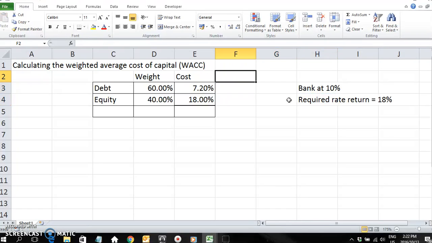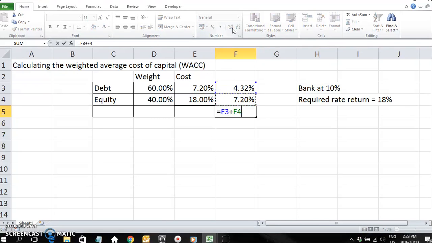Now, how do we calculate the weighted average? If debt is weighted 60%, so slightly more than half, and equity is 40%, slightly less than half. So we apply the 60% weighting to the cost of debt, 7.2%, and then we apply the 40% weighting to the cost of equity. And now you can see the weighted average of both types of funding is 11.52%. And that is the weighted average cost of all the financing.